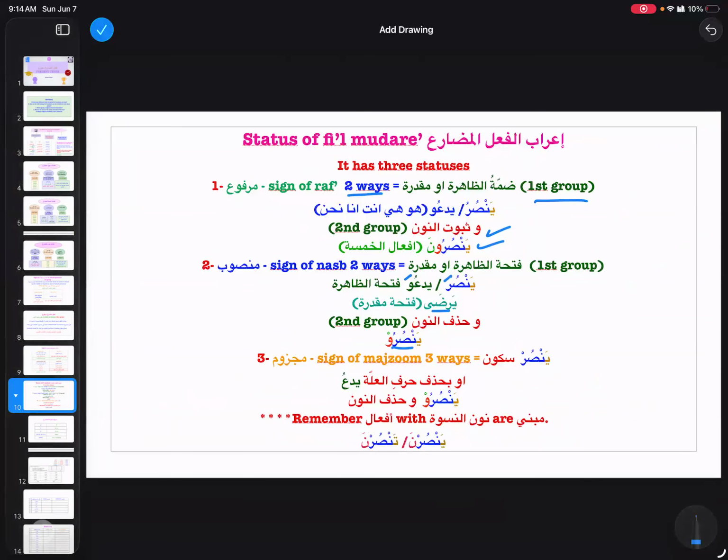Then majzoom is three ways. One is sukoon. The second is bihasfi harfi illa. And that is our first group, and the second group is by hasfi noon. And then the afal that are mabni, with noon niswa, yansurna and tansurna. So this is basically the whole summary.